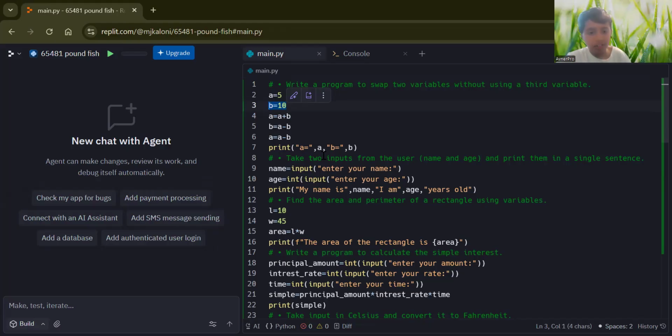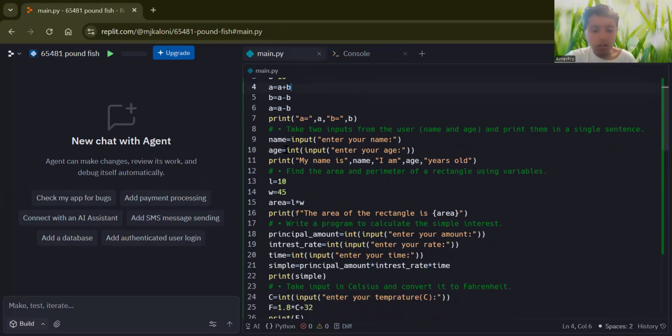Then A equals A minus B, so 15 minus 5 is 10. So when we swap these variables, it's going to be 10, 5. Okay?